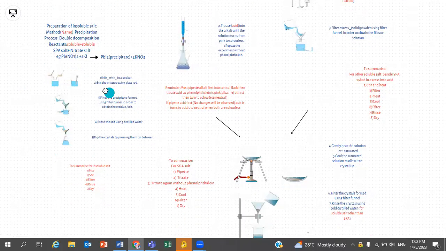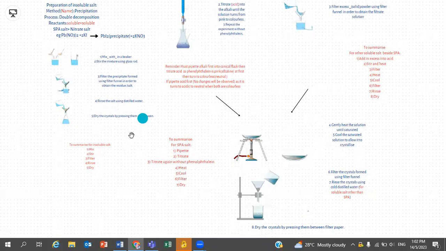Number 1, we mix two soluble salts in a beaker. Number 2, we stir the mixture using a glass rod. Number 3, we filter the precipitate formed using a filter funnel in order to obtain the salt. Number 4, we rinse the salt using distilled water. And number 5, we dry the crystals by pressing them between filter paper. There are only 5 steps for preparation of insoluble salt.